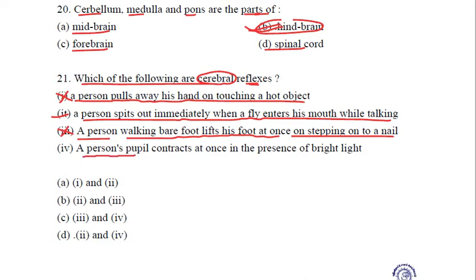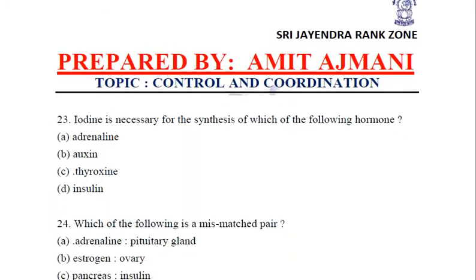Next is a person's pupil contracts at once in the presence of bright light. This is a cerebral reflex where the brain is involved, right? So second and fourth are our cerebral reflexes. First and third are our spinal reflexes. So the answer that we are going to mark is second and fourth. In A we have got first and second. No. Second and third. Second is correct but not the third. Crossing it. Third and fourth. Fourth is correct, not the third. Crossing it. Second and fourth. This is our answer. So D is the right answer to this question.